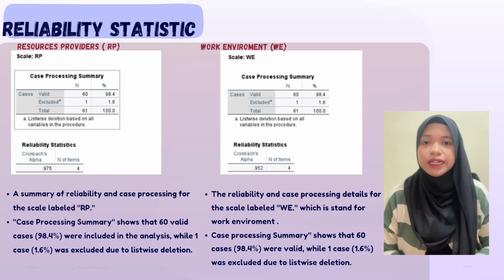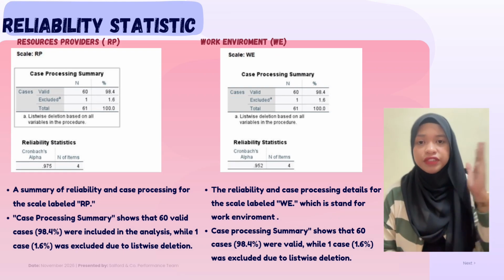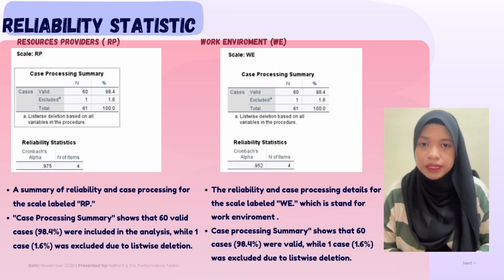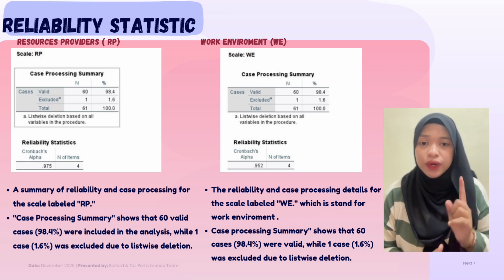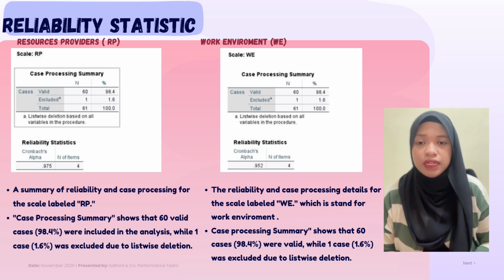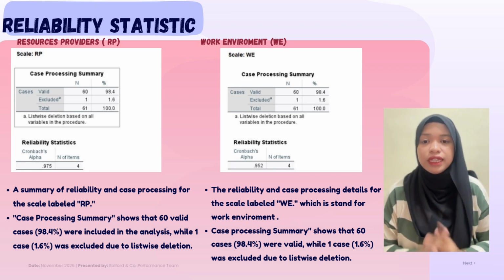I will explain about reliability statistics. The figure above displays a summary of reliability and case processing for the scale labeled RP. The case processing summary shows that 60 valid cases, which is 98.4%, were included in the analysis, while one case, which is 1.6%, was excluded due to listwise deletion.